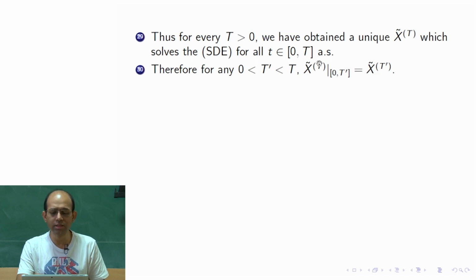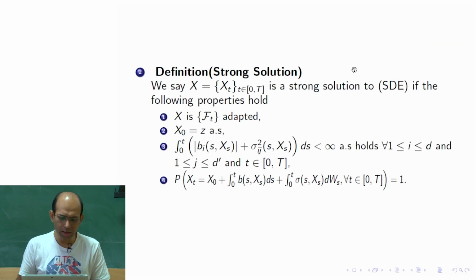This is true, which we understand easily, because that is the very definition for this thing. I am talking about this equation. In this you just write not capital T, but T prime. So, that probability would also be 1, because for all small t between 0 and capital T this is true, so this is true also on 0 to capital T prime. That much only I am talking about here.